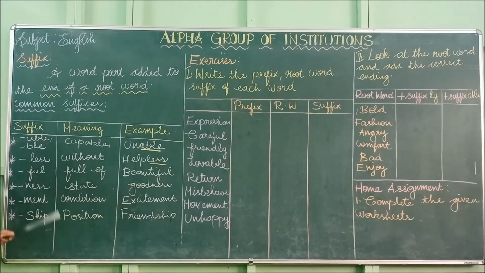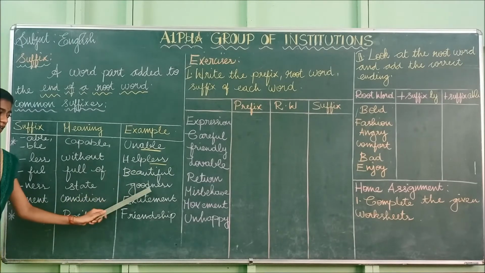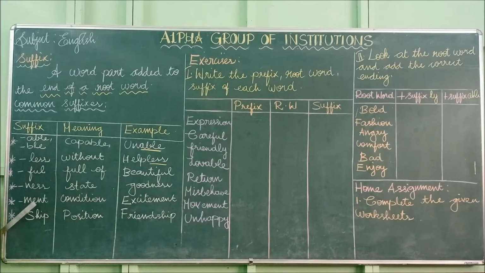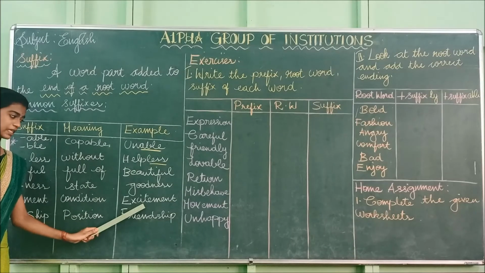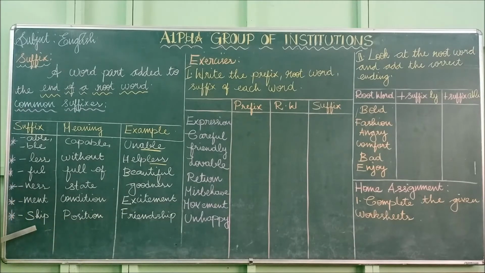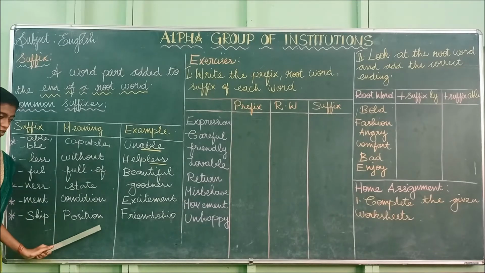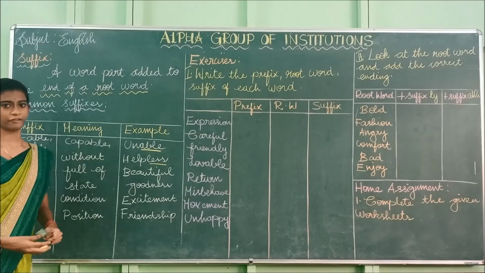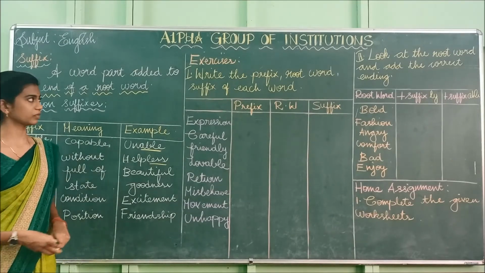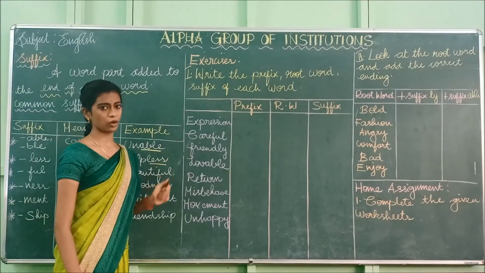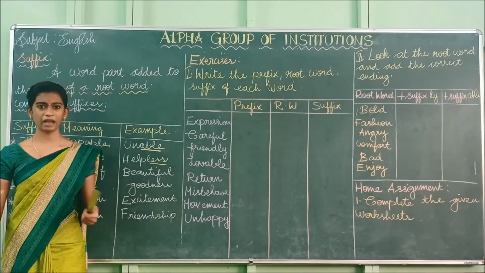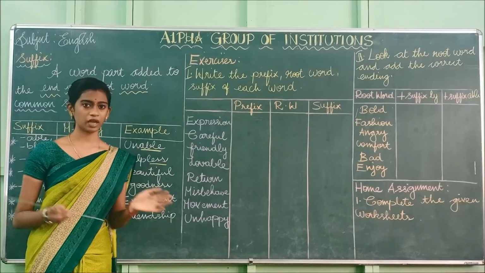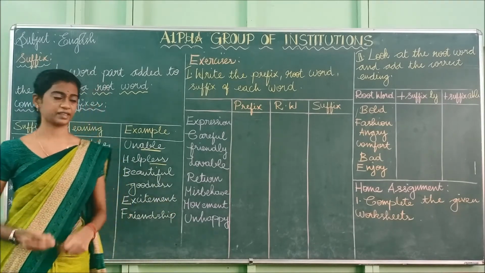Example is beautiful. And the next one is ness. The meaning of ness is state, and the example is goodness. And the next one is ment. The meaning of ment is condition, and the example is excitement. And the last one we are going to see is ship. The meaning of ship is position, and the example is friendship. Have you understood? Okay. So next we are going to see the exercise. I have given you a worksheet, so we are going to see how to do those exercises.